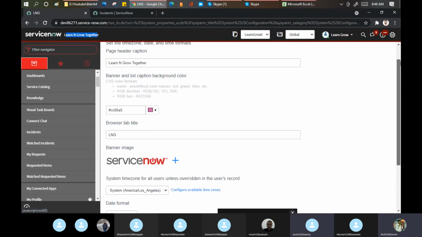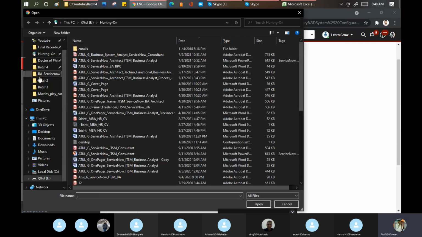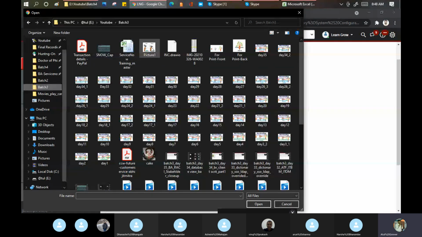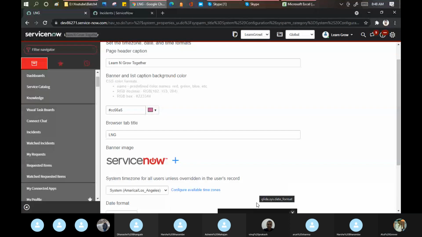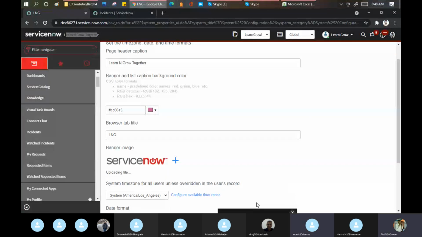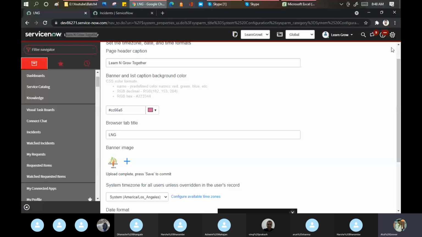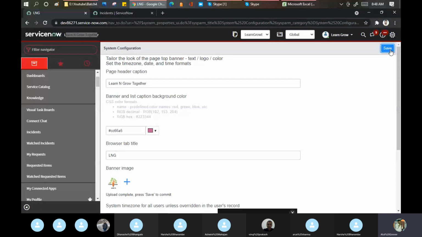Hey, perfect. This is the old UI actually. We are in the UI 16 and we are making a change for the UI 15. Let me make a correction here. Let me add an image here. Batch 3. Okay. Now let me save this. Then we'll see this thing.